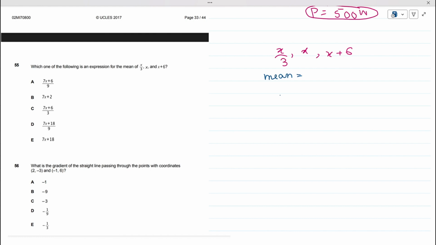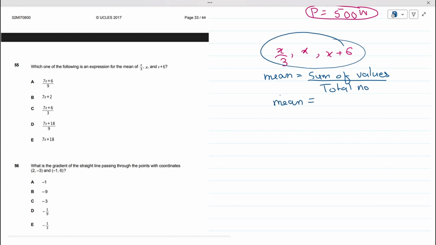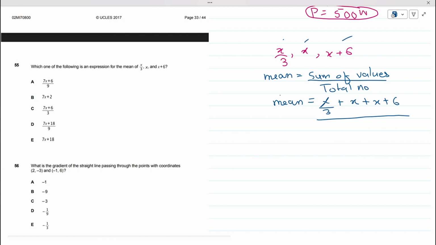So mean equals the sum of all the values upon the total number of values. We have to sum all these values, so x by 3 plus x plus 6, divided by the total number of values. How many values do we have? 1, 2, 3. So we have a total of 3 values.